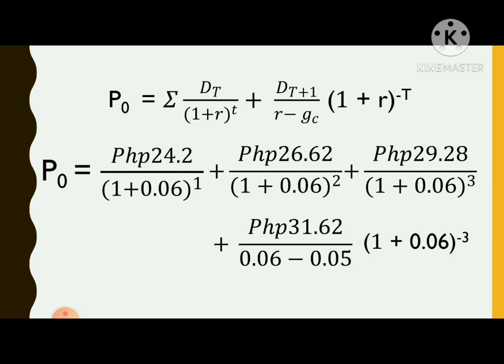Then simplify further. So the stock price now is equal to 2,725.98 Philippine peso. So that is